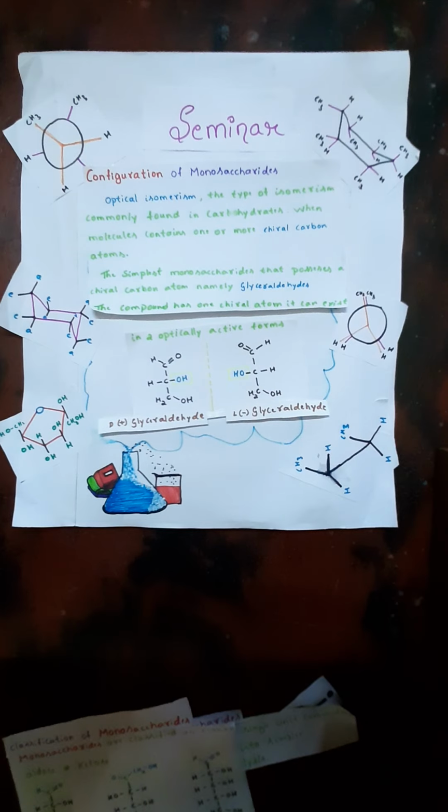Now let us see how we designate these as D and L configurations. If the OH or hydroxy group is present on the right side of the penultimate carbon atom, that is, the carbon next to the last carbon, the compound is said to have D configuration. And if the OH is present on the left side of the penultimate carbon atom, it is said to have L configuration. This is how we designate D and L configuration.